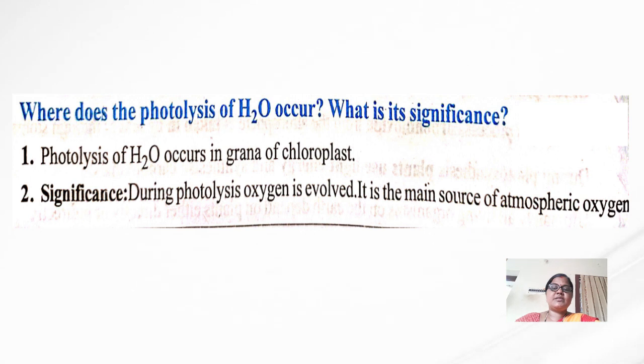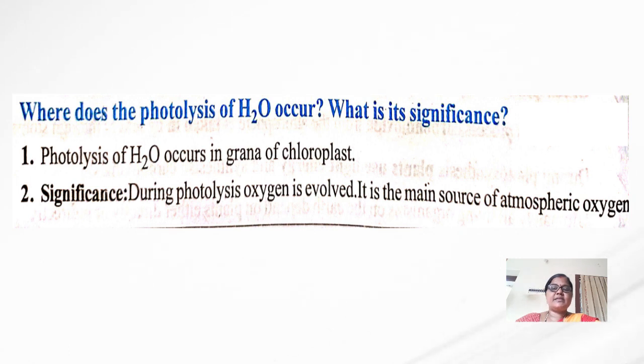And next question is, where does the photolysis of water occur and what is its significance? The photolysis of water occurs in the grana of the chloroplast.